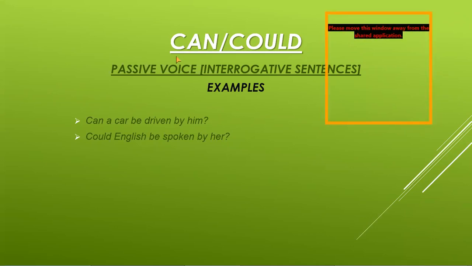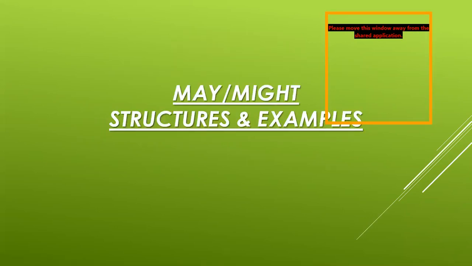Now I am going to start another modal verb pair, that is may and might. May and might are the same modal verb, but may is the present form and might is the past form.